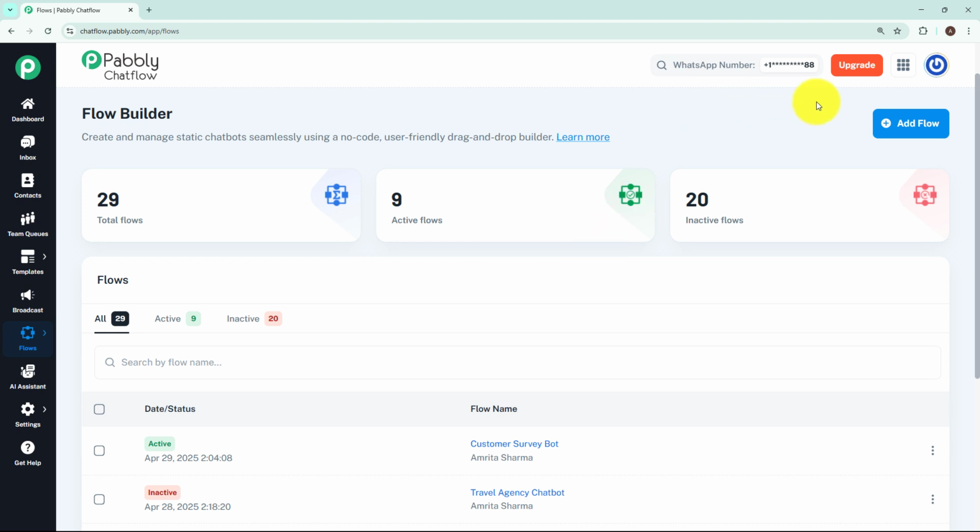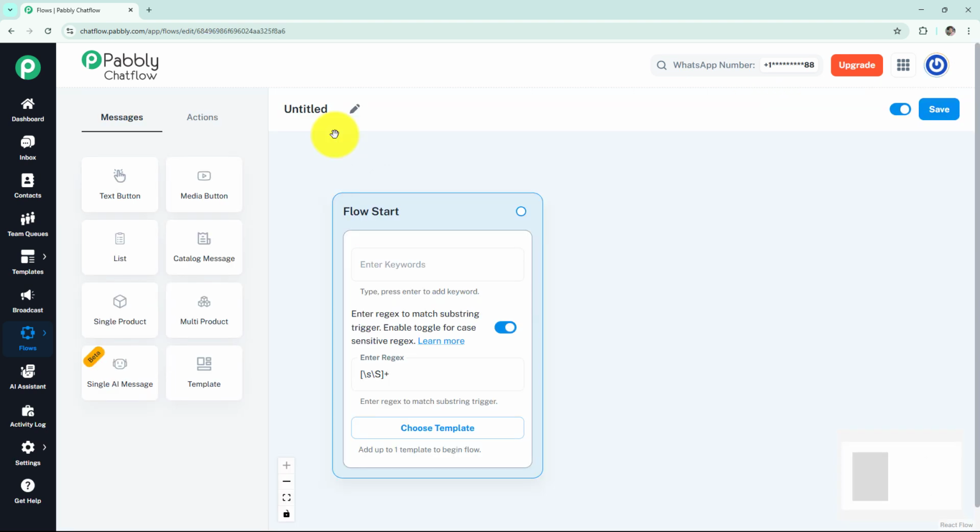To create a new flow, click on Add Flow. A new flow has been created. So when we create a new flow, it is initially named as Untitled. So I'm going to rename it as WhatsApp Chatbot for Recovery Coach Business. On the screen, you can see there's a flow start feature under which we have an option to enter keywords.